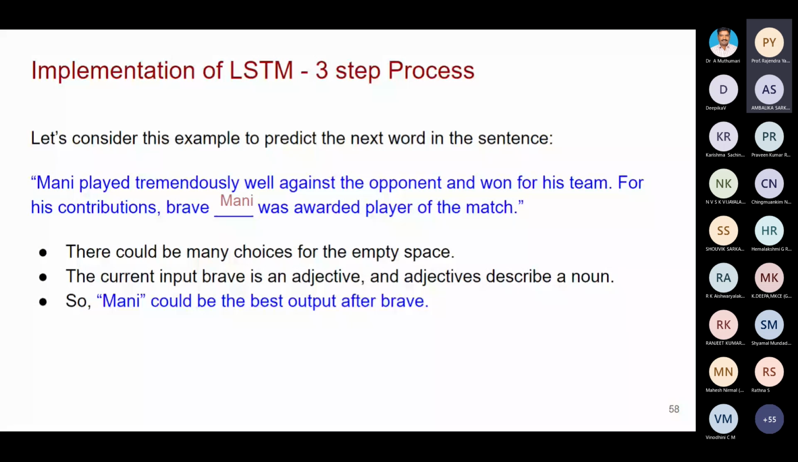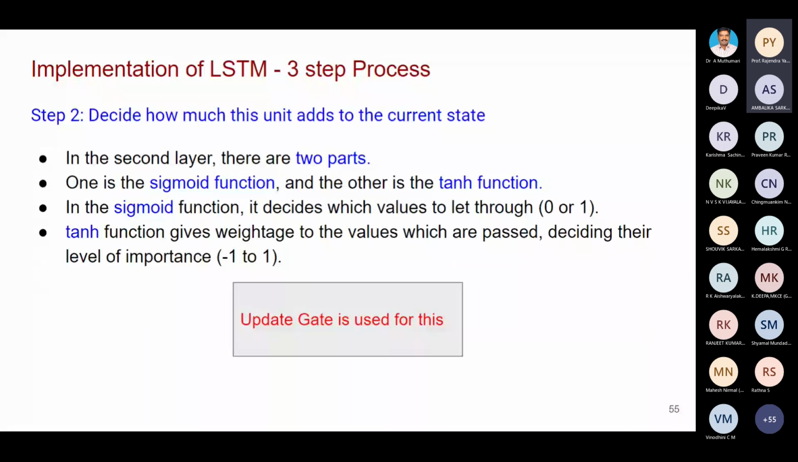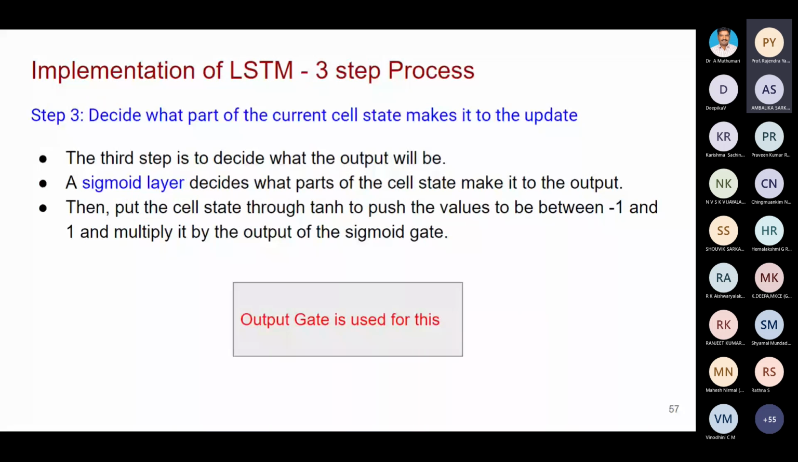So the first one is the forget gate, then the update gate, then the output gate. The output gate is producing the output. The update gate is keeping only the important information.